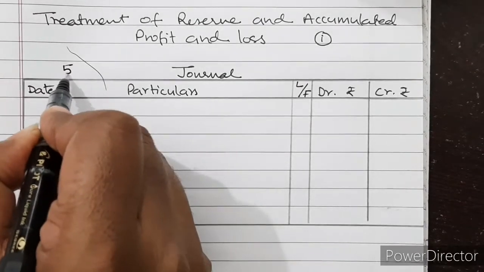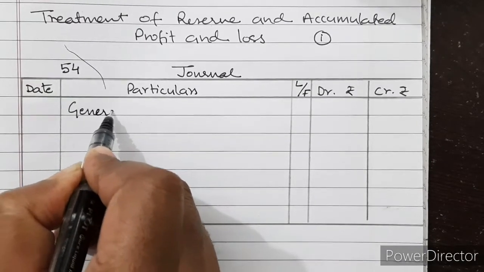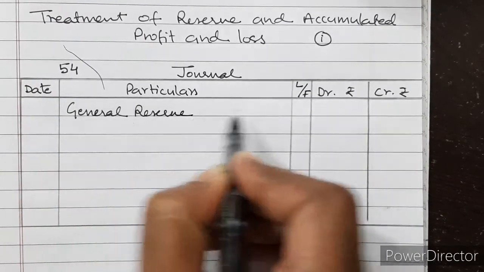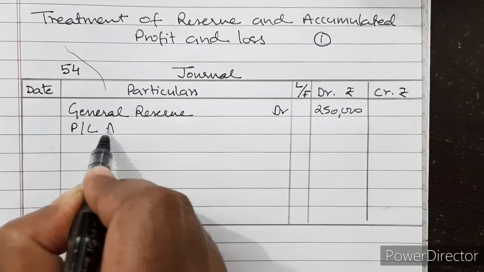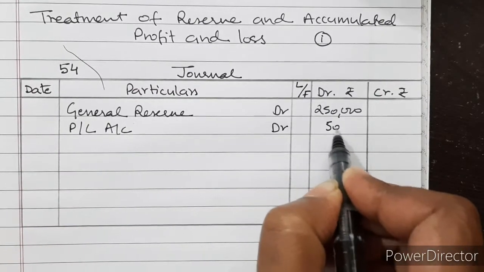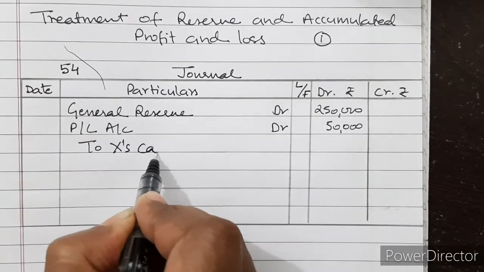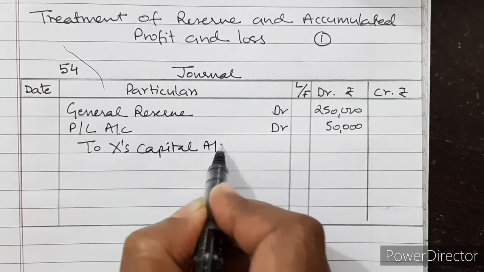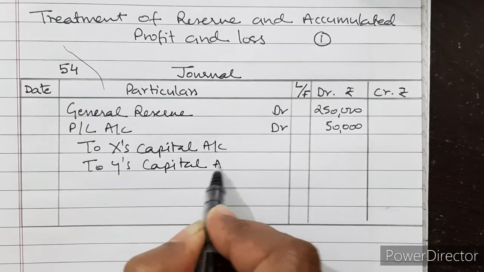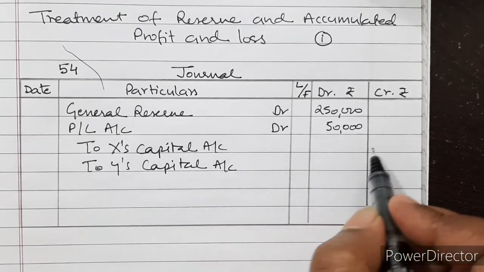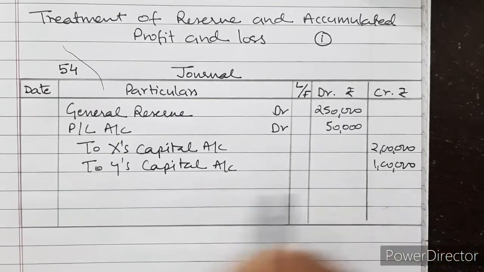So solution 54, there is a general reserve of rupees 2,50,000. So general reserve debited 2,50,000 and profit and loss account credit balance is also there, which will be debited and closed and transferred to partners' capital account in old ratio, and old ratio is 2:1, so 2 lakh will go to first partner and 1 lakh to next partner.